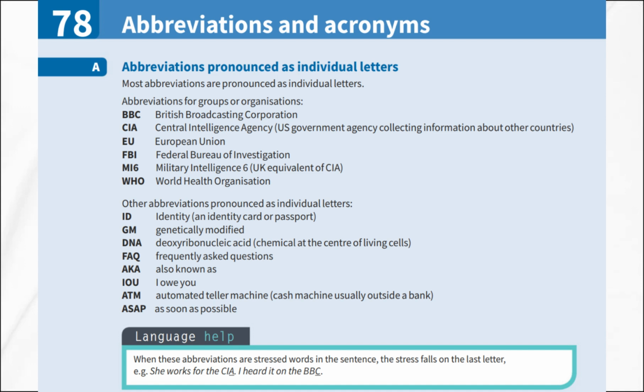Other abbreviations pronounced as individual letters include ID, identity, as in an identity card or passport. GM, genetically modified. DNA, deoxyribonucleic acid, the chemical at the center of living cells. FAQ, frequently asked questions. AKA, also known as. IOU. ATM, automated teller machine, which is a cash machine usually outside a bank. And ASAP, as soon as possible.